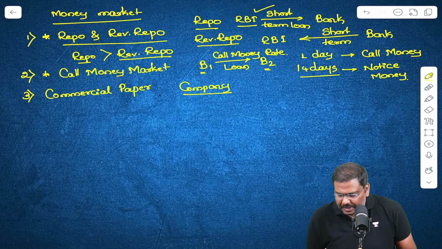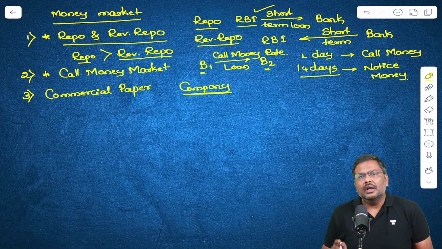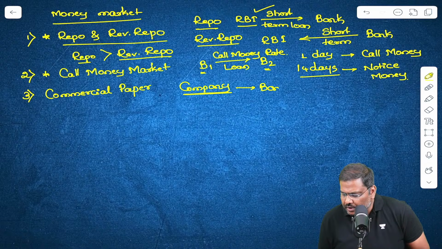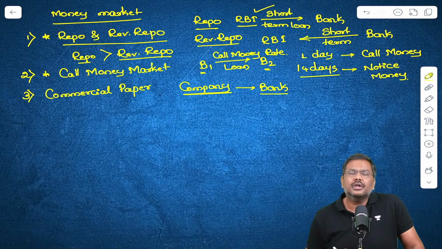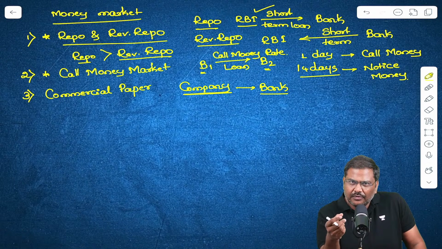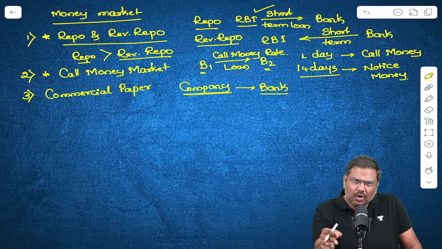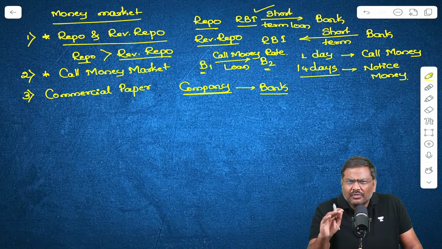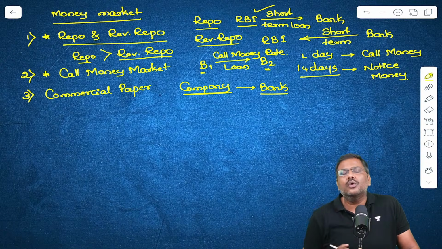Now here is a company. This company, let's say, has a shortage of working capital. Now it can go to a bank, borrow for short duration. But when you take a loan from a bank, let's say for a short duration, you will have to pay a rate of interest on the loan. Although it is called a working capital loan, it is not free of rate of interest. The company has to pay a certain rate of interest on this particular loan.